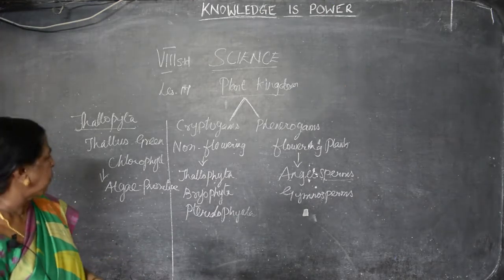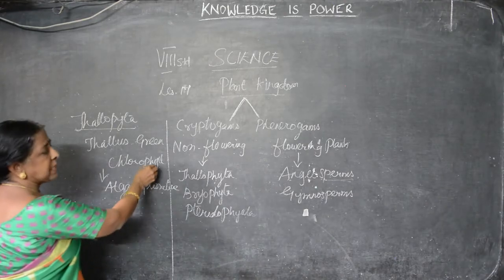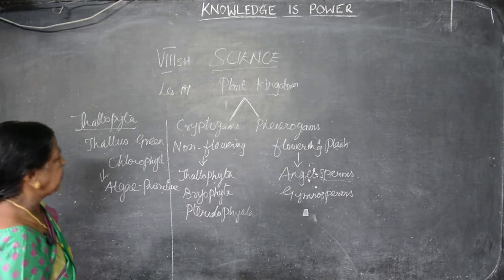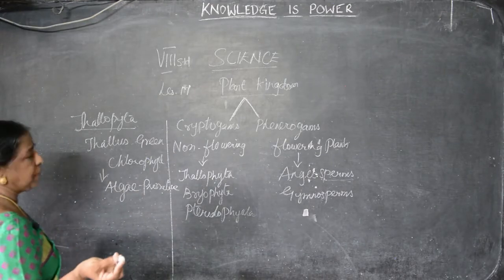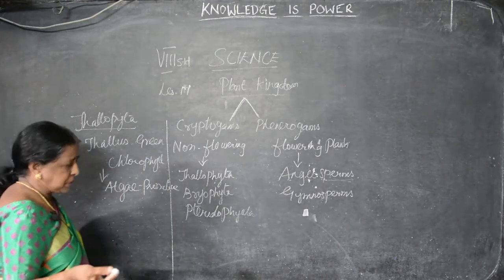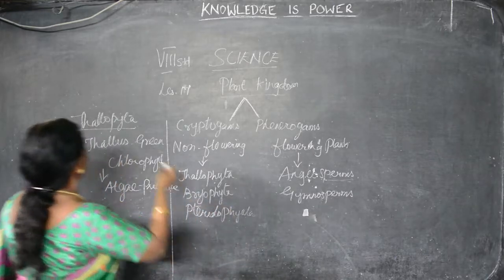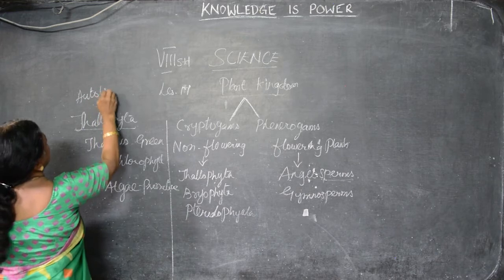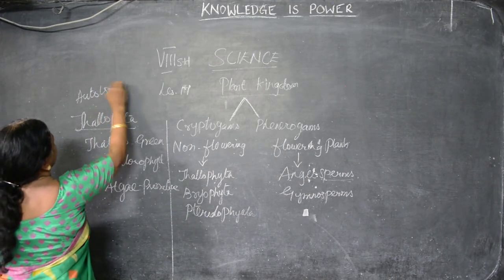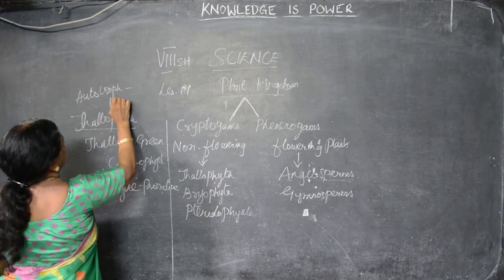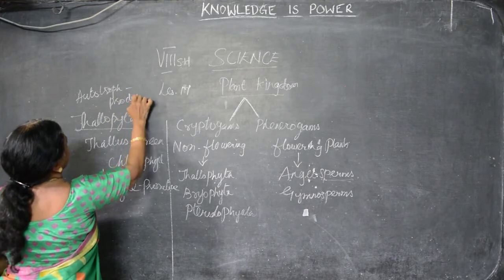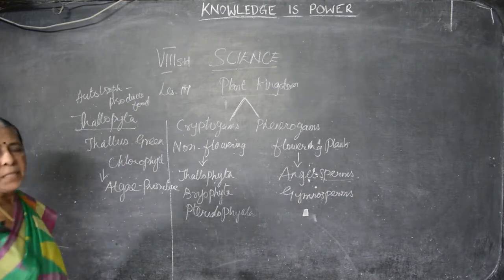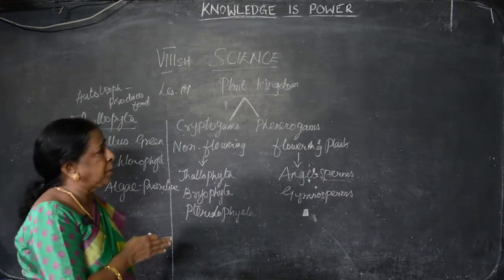They are autotrophs. Why are they autotrophs? Because they have chlorophyll. There are two kinds of food taking process: one is autotroph, the other one is heterotroph. We would have studied in the lower classes. Autotroph, producing its own food. They produce their own food by using green color pigment.